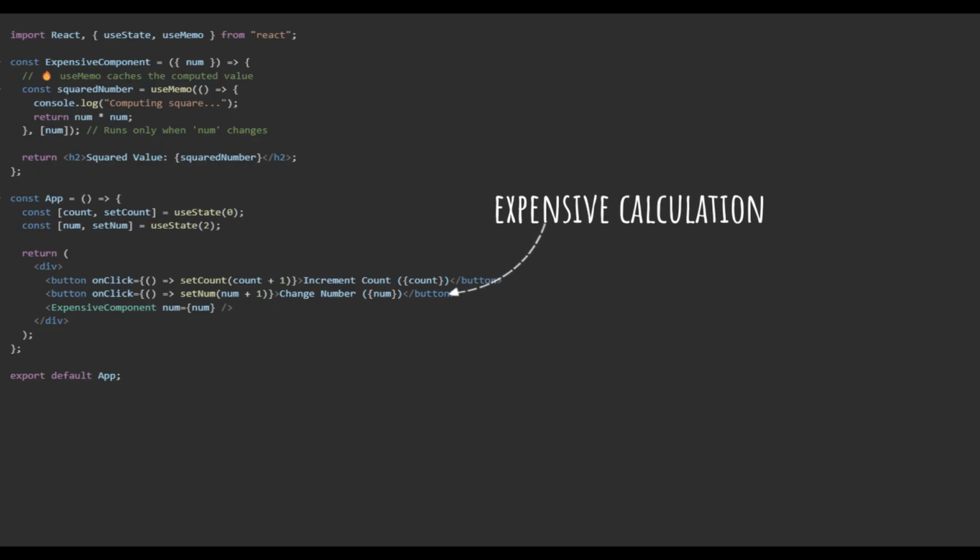When to use useMemo. Let's say we have an expensive calculation that only needs to run when a specific value changes. Got a slow calculation? Wrap it in useMemo so it only runs when necessary. Why use useMemo here? It prevents unnecessary recalculations when the number hasn't changed, and improves performance by only running the computation when needed.